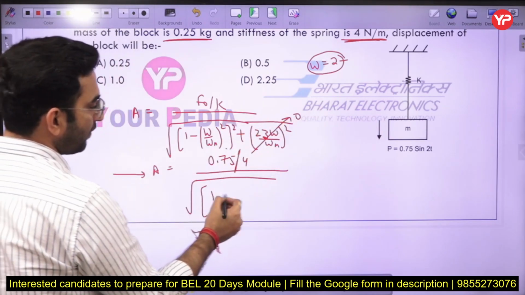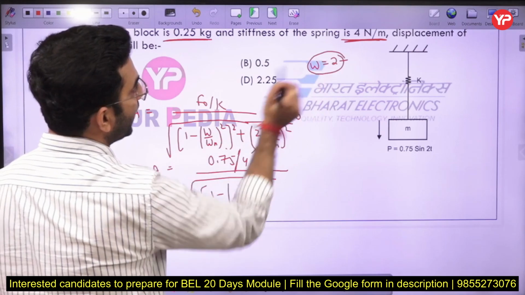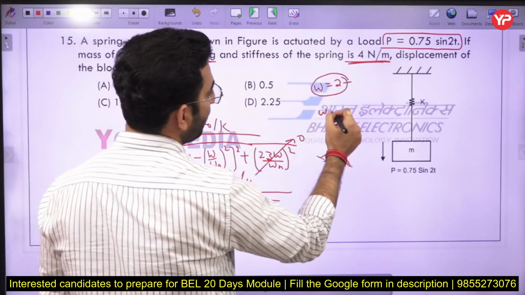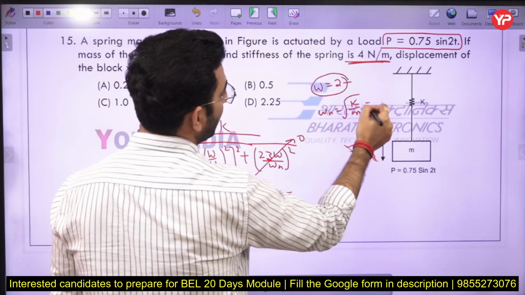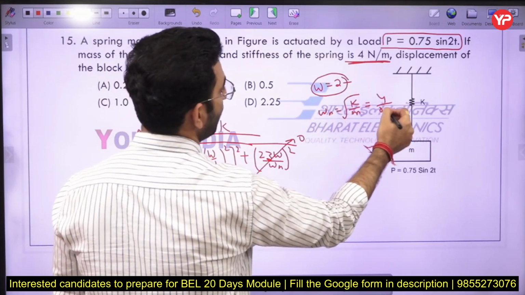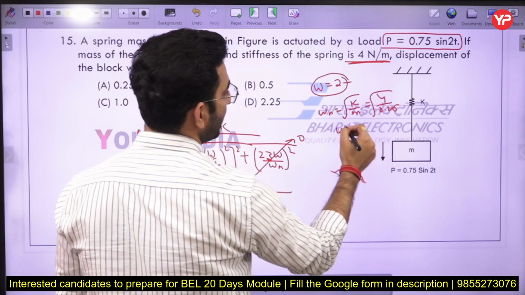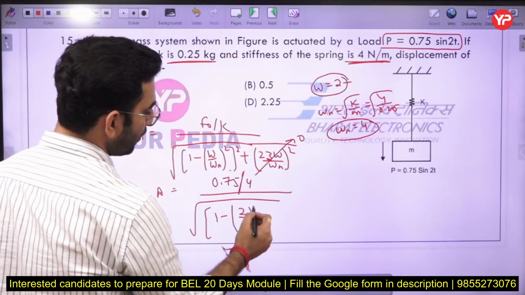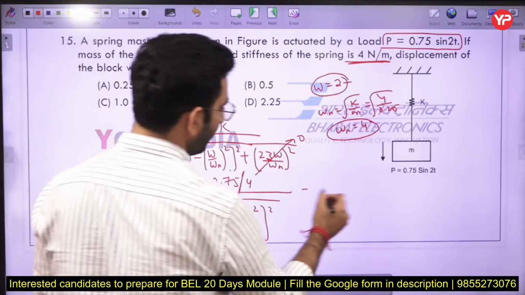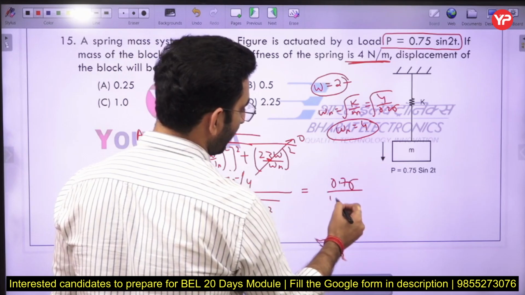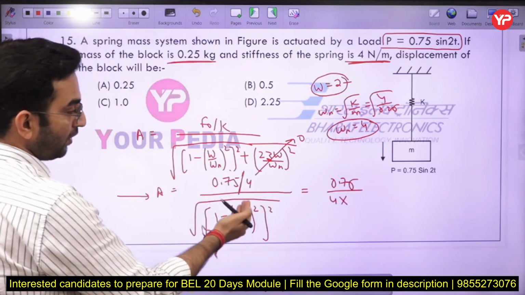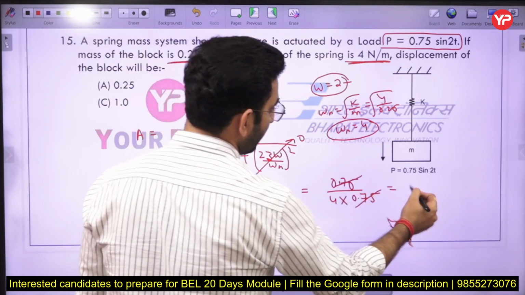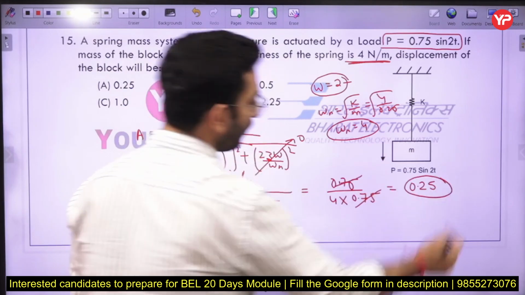Okay, and this will become 1 minus omega by omega n, whole square. What is the value of omega n? Omega n is root k by m. K is 4, m is 0.25. So I can say omega n will become 4 here. So it will be equal to 2 by 4 square. It will come out to be 0.75 divided by 4 multiplied by 1 by 0.25, 0.75 here. Okay, so if you simplify it, the answer will come out to be 0.25.